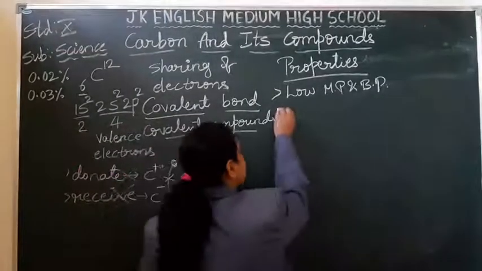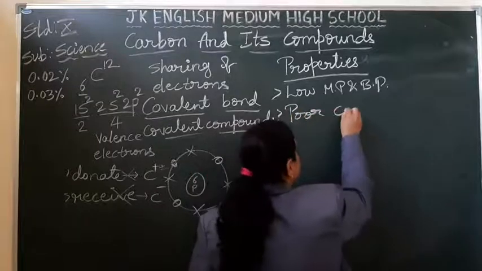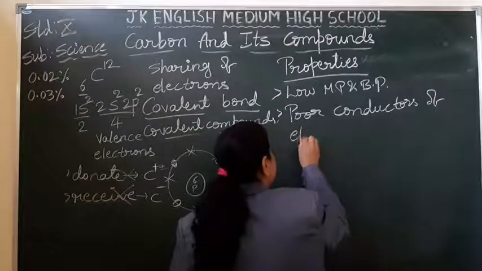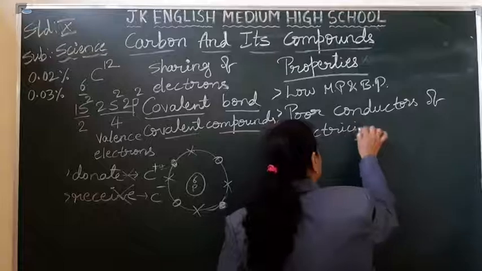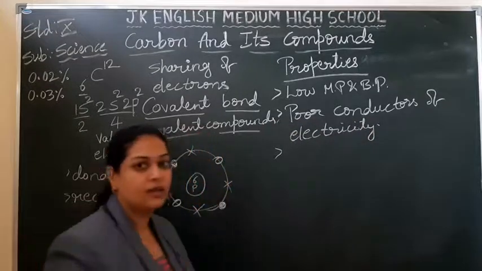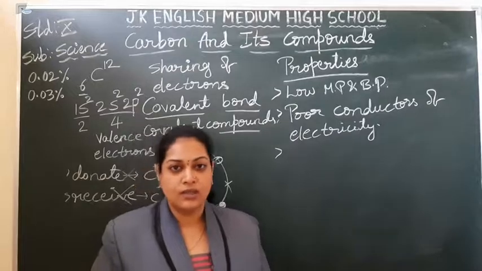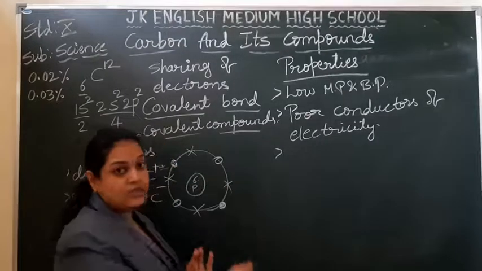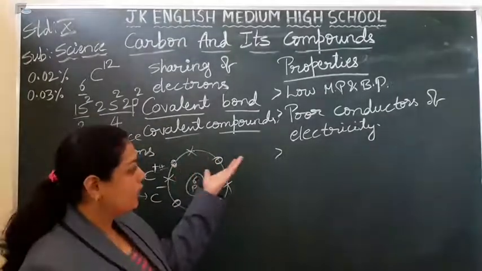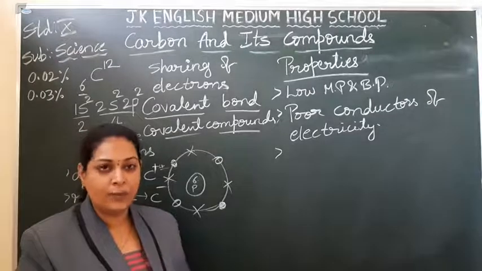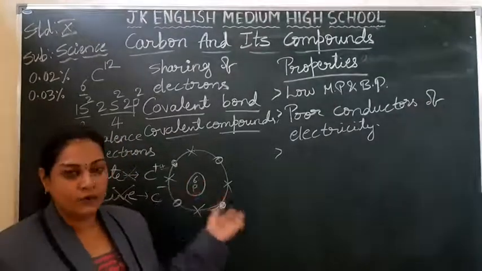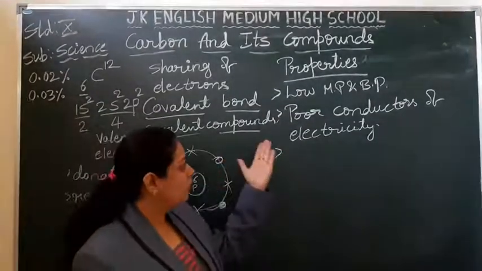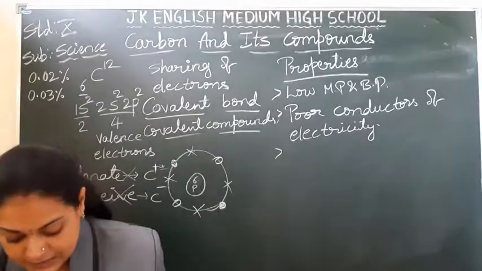The second one, these are poor conductors of electricity. They cannot conduct electricity like ionic compounds in the aqueous solution. Here you don't find that, because here you don't find the complete ionization. Right, students? Like how Na plus and Cl minus divide in ionic compounds, like that, here you don't find the complete ionization. There is no complete formation of the ions. That is why they are called poor conductors of electricity.